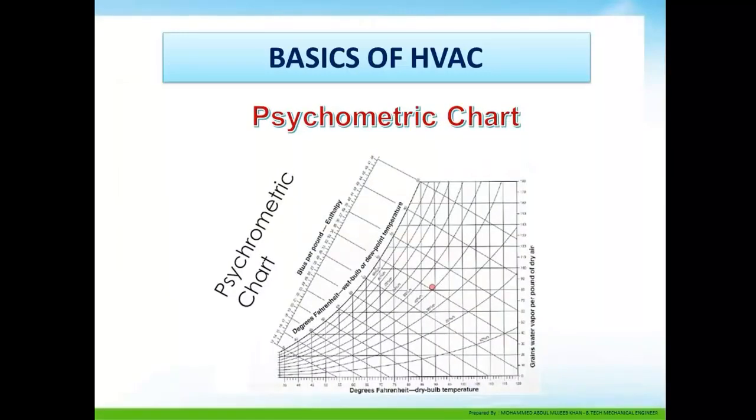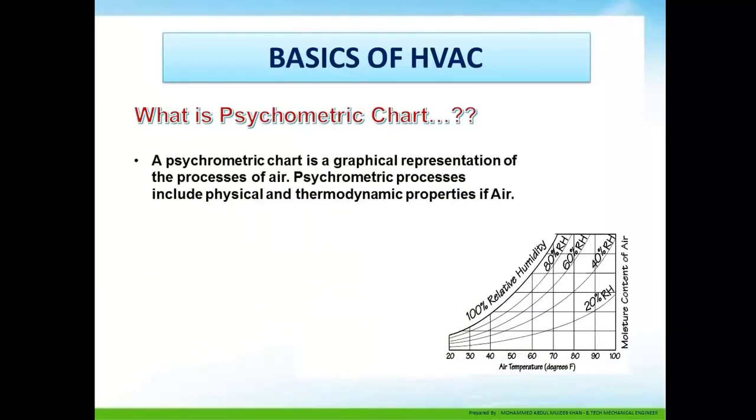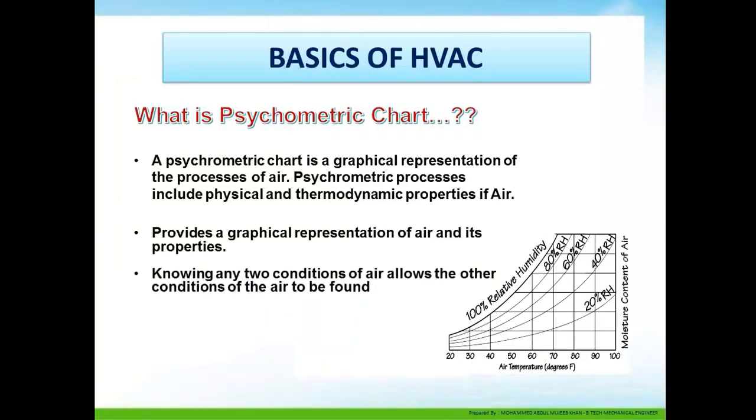Psychrometric chart. The psychrometric chart is an important tool to identify air properties. What is a psychrometric chart? It is a graphical representation of the processes of air. It includes physical and thermodynamic properties of air. Knowing any two conditions of air allows the other conditions of the air to be found.